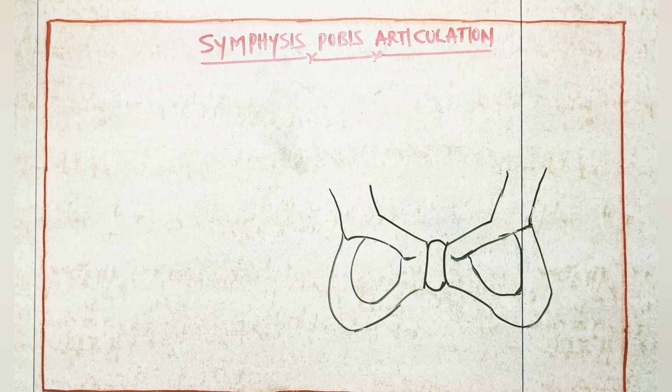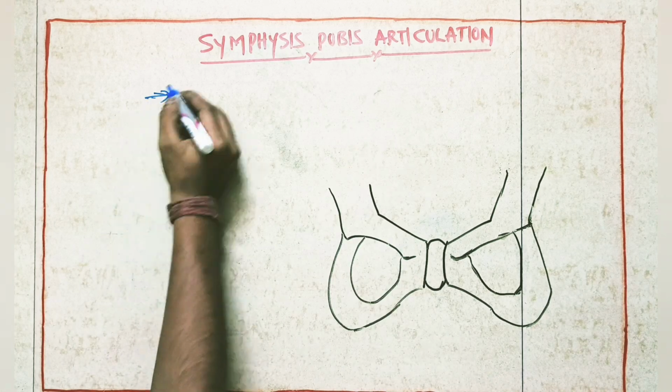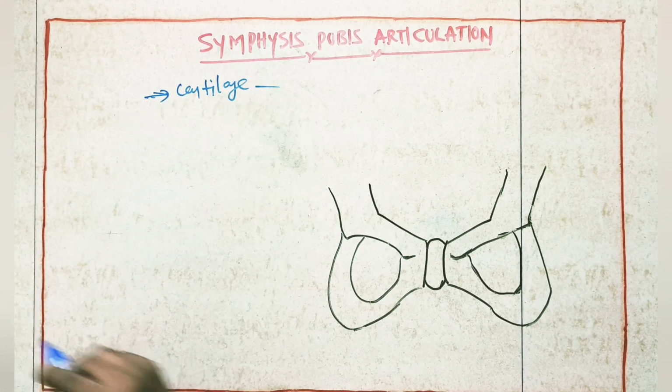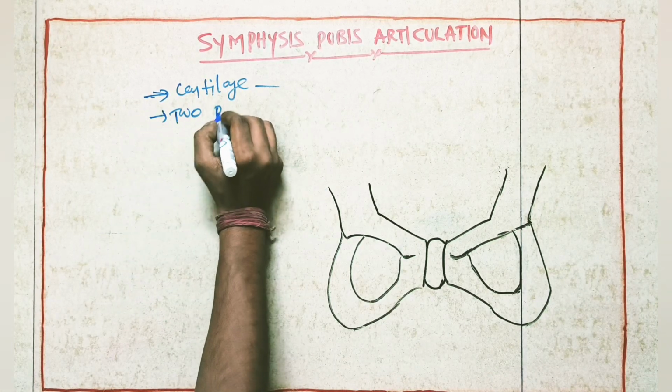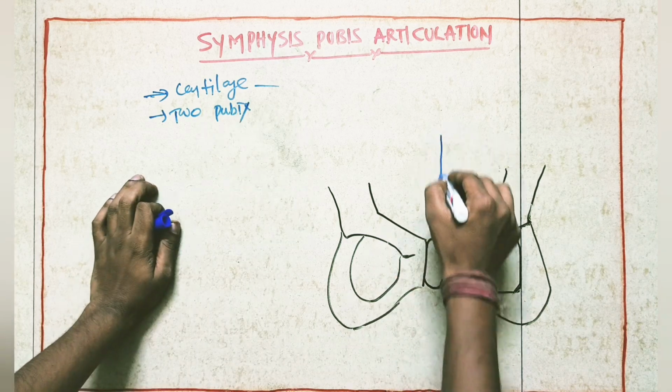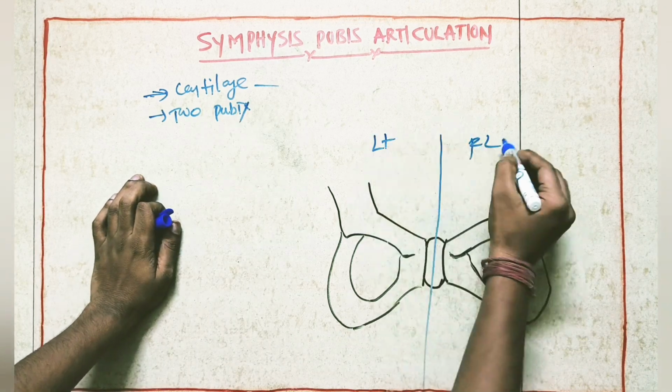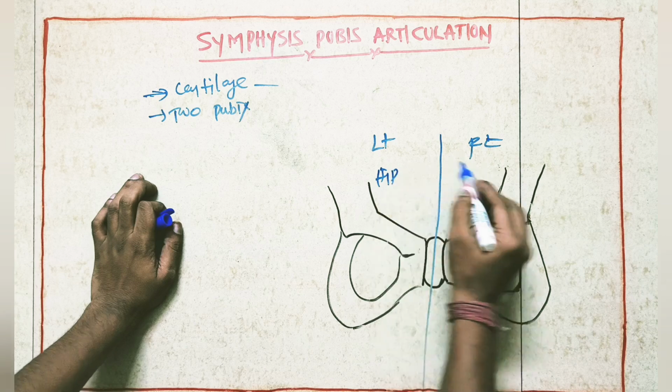So, the symphysis pubis joint. It is a cartilaginous joint present between the two pubis parts. Suppose if we divide like this, this is the right side, this is the left side. So right and left side. So here is our hip bone. This is also our hip bone.